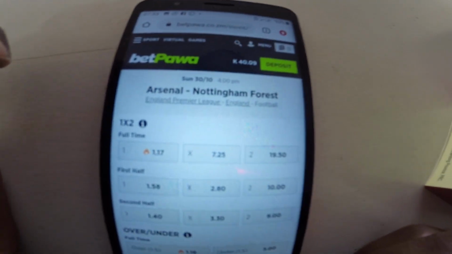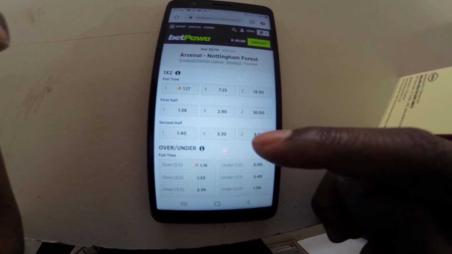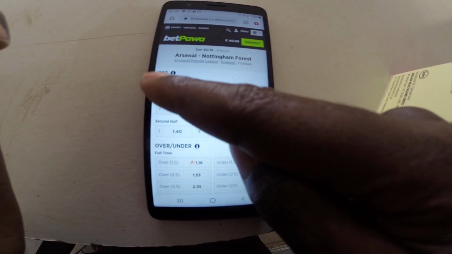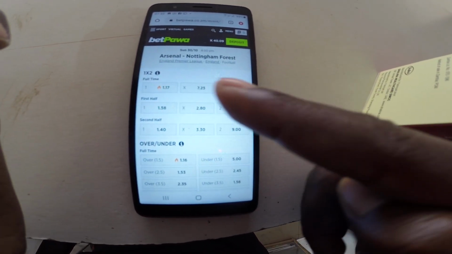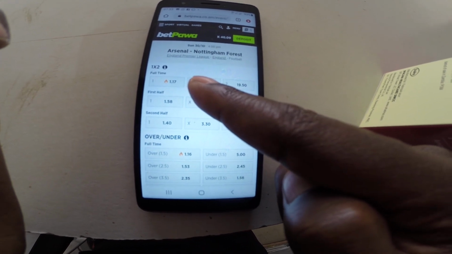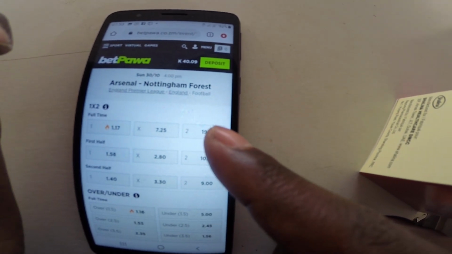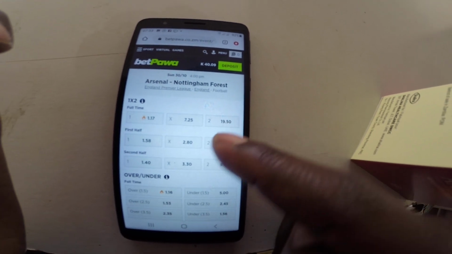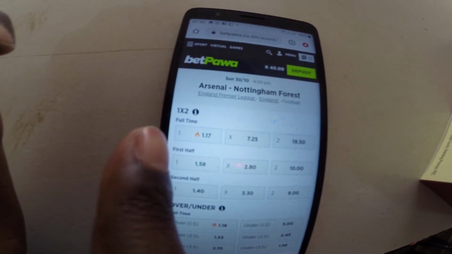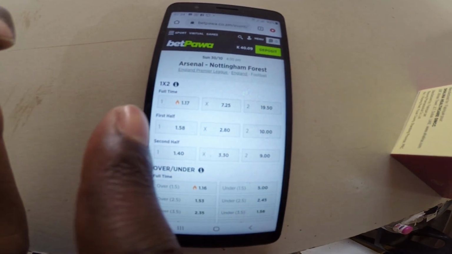We can use this game as an example, okay? So like what I've been explaining, the 1 means the home team. 1 is for Arsenal, and then the X simply means it's a draw, and the other one, the 2 here, means that this is the away team, and these are the odds. Adjacent to Arsenal, you can see the odds. So the odds are favoring Arsenal in this particular match.